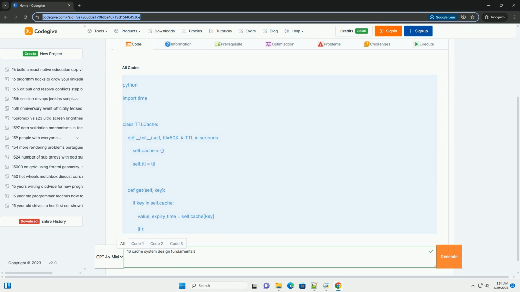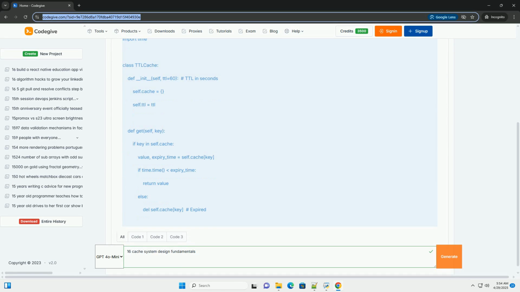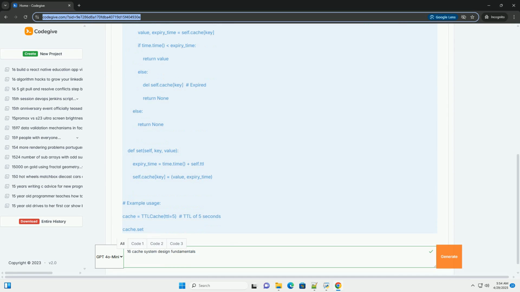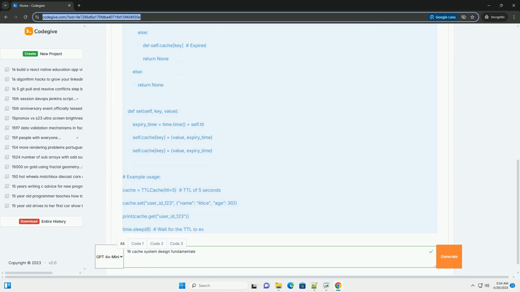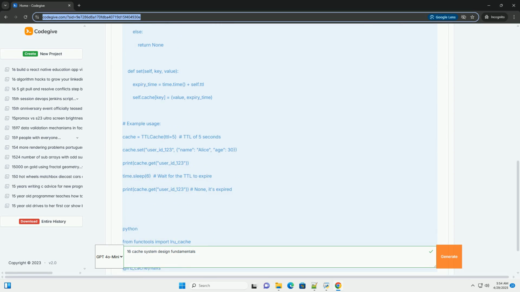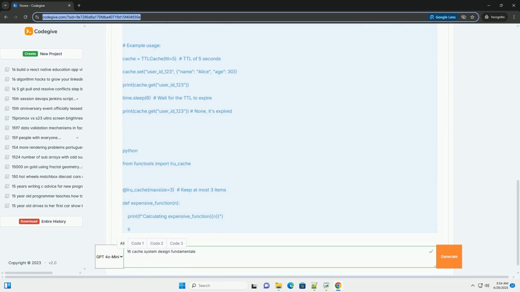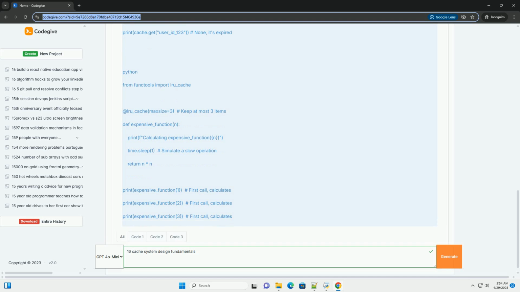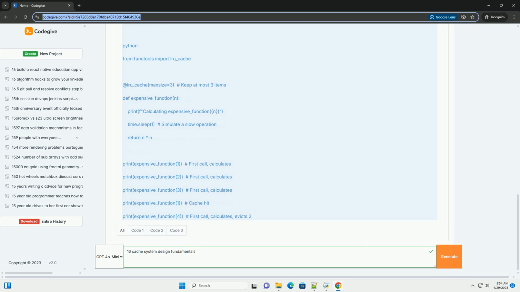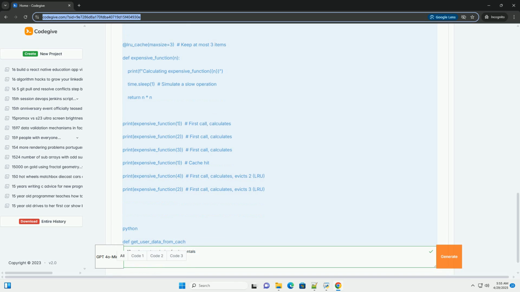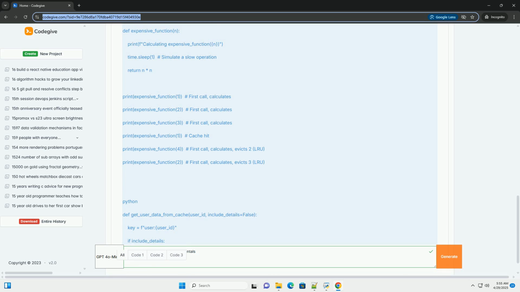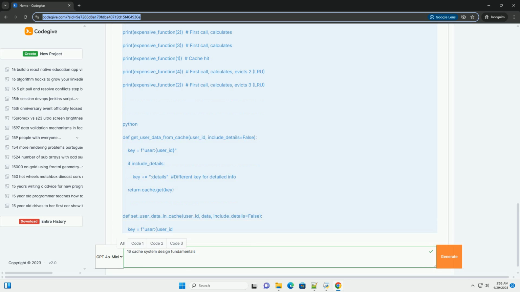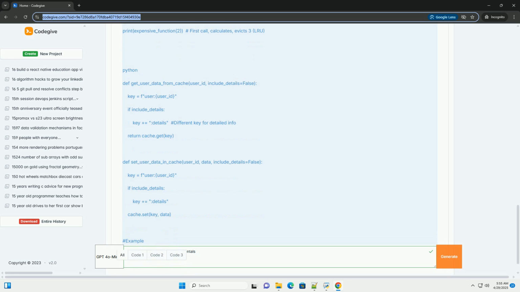16 Cache System Design Fundamentals with Code Examples, Python. This tutorial dives deep into the fundamental principles behind cache system design, covering 16 key aspects that are crucial for building efficient and scalable caching solutions. We'll illustrate each concept with Python code examples using the functools library for memoization and basic dictionary-based caches. While these examples are simplified, they highlight the core ideas. For production-level caching, consider using dedicated caching libraries like redis-py, memcache, or cachetools.